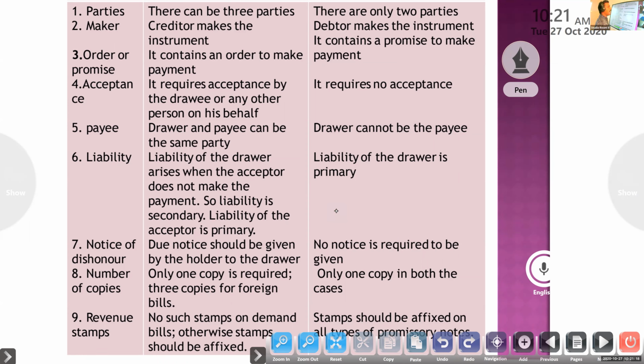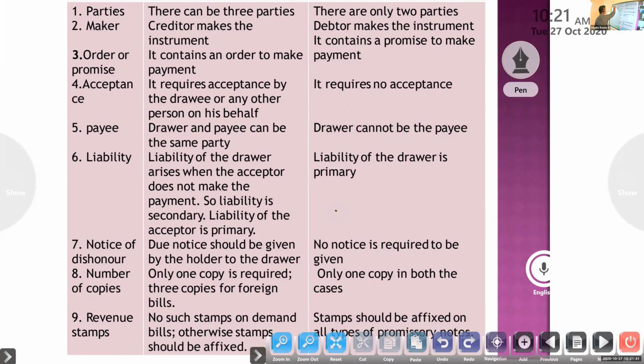Parties' names, Aparna? Sir, drawer, drawee, and payee. Yes, drawer, drawee, and payee. But in a promissory note, there are only two parties. Already we know, that is drawer and drawee.